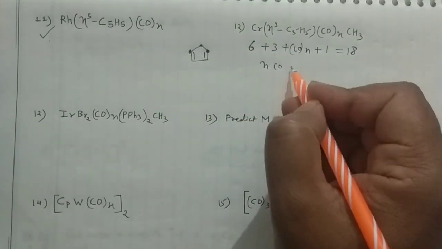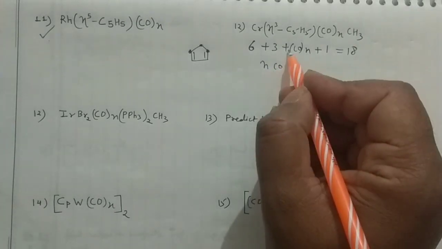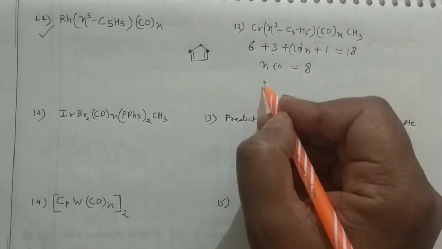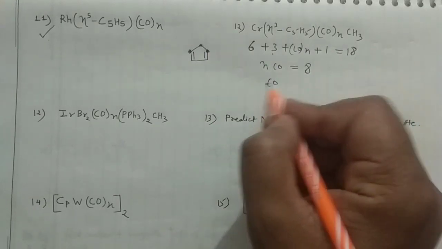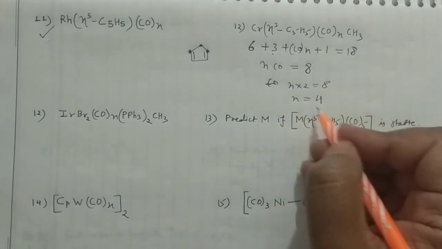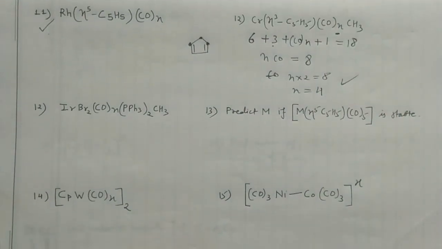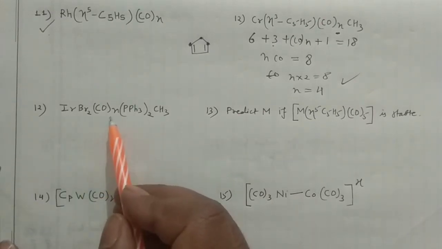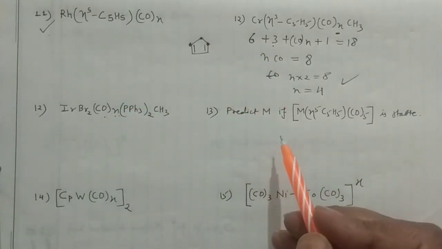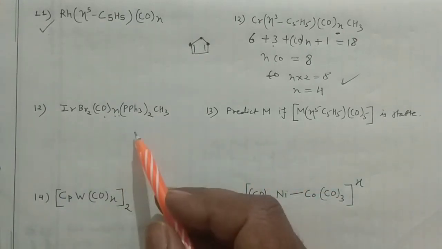So you can write n into CO. Don't get confused in that manner. I am moving that n to the side to solve the problem. So 6, 3, 9 and 10, this is 8 actually. So n into 2 equals 8, so n equals 4. So you can write 4 in place of this one. This is how easily you can solve the problems based on this. Then again I am leaving that problem for you; you have to calculate that n. These problems are taken from the Organometallic Chemistry book by B.D. Gupta.